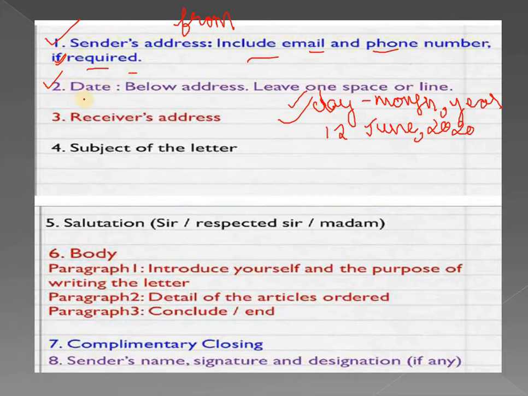Now after the date we will leave a line, then we will move on to the receiver's address. What is the receiver's address? The receiver's address is the address of the person who receives the letter. That means we can say it as the to address. After the receiver's address, we will leave a blank line, then we will move on to the subject.